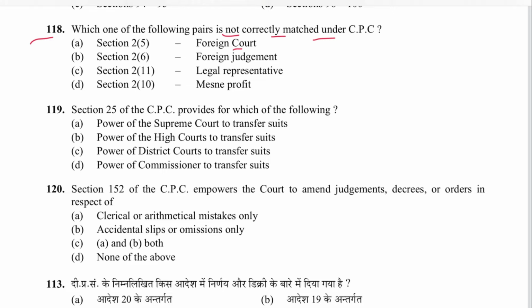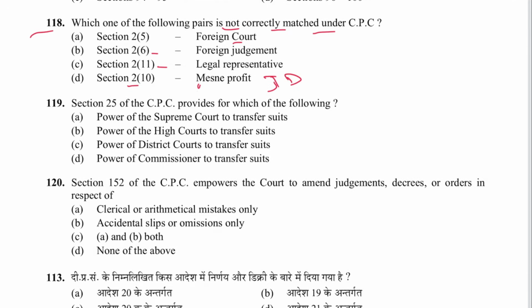25 foreign court, yes. 26 foreign judgment, 211 LRs, and 210 is judgment debtor. Mesne profit is in 212. So which one is not correct? D is not correct. D is the answer.